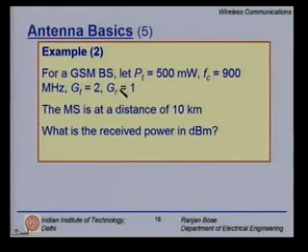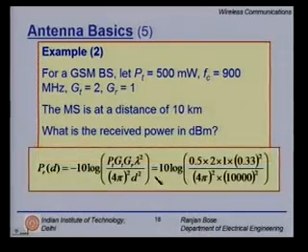GSM. Let us have the transmit power at the base station only 500 milliwatts, half a watt. I have drastically reduced that power. Again, I am working at 900 megahertz, same parameters for the transmit and receive antenna. The gain of the transmit antenna is 2, the received antenna is 1. But this time the mobile station has wandered off to the boundary of the cell, which is almost at a distance of 10 kilometers. Normally, we do not have cell sizes larger than 10. So, I am actually looking at a worst case scenario. The question that we want to know is, what is the received power in dBm?